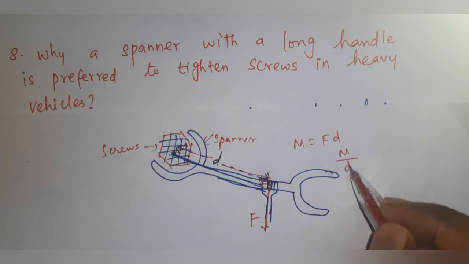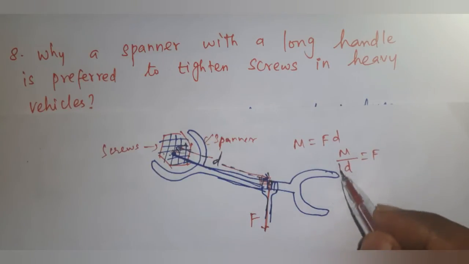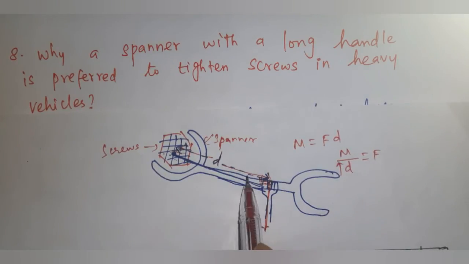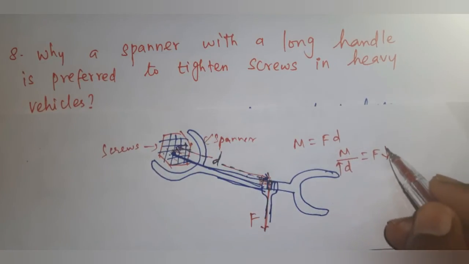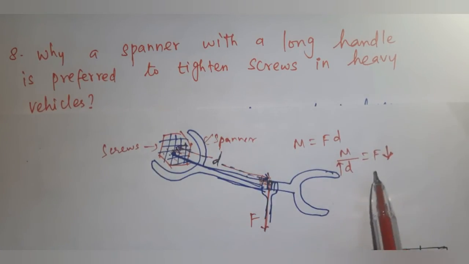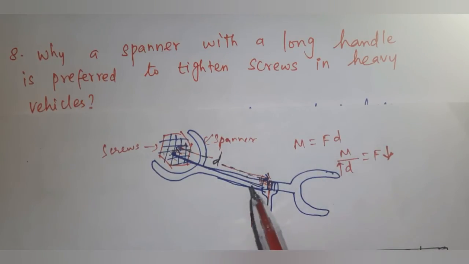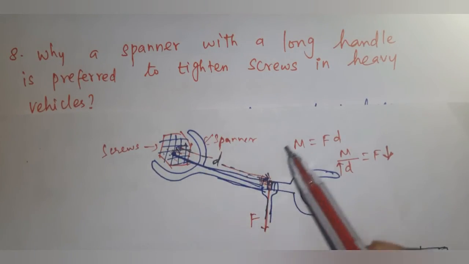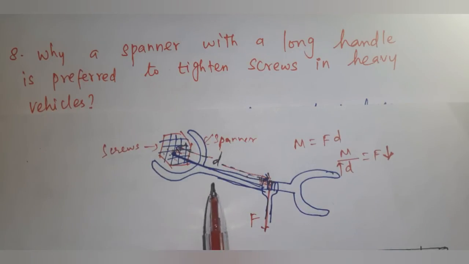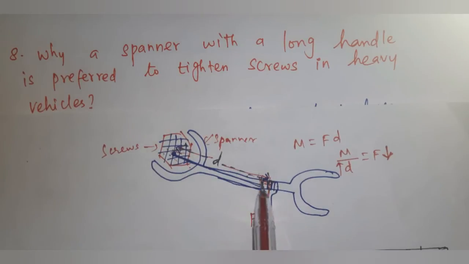M by D is equal to F. If the distance is longer, that means the length of the handle is long, the applied force is minimum. This less force produces a good turning effect in the spanner on the screw, so as to produce a larger amount of force by a small force applied normally at the end of its handle.